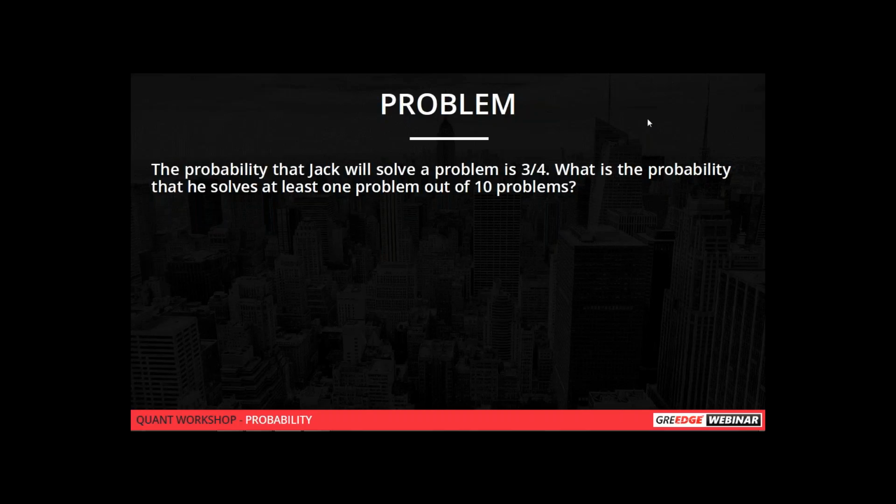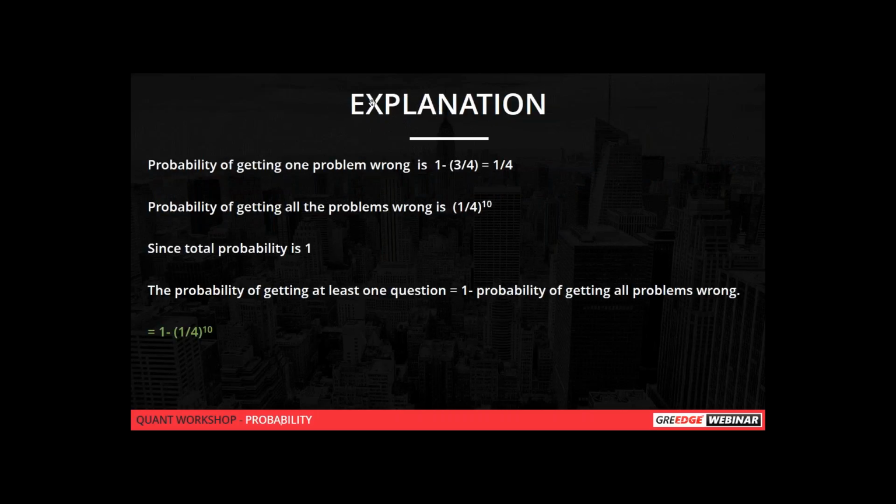So here, I'll just explain this problem. Here, we know that the probability of getting a problem right is 3 by 4. But rather than doing it in a very lengthy manner, we can find the probability of getting it all wrong and subtract it from 1 so that we'll get the answer. Example, the probability of getting one problem wrong will be 1 minus 3 by 4, which is nothing but 1 by 4. So the probability of getting all the problems wrong will be 1 by 4, the whole power 10, right? First problem is wrong and second problem is wrong and third problem is wrong. In a similar manner, all the 10 problems are wrong.